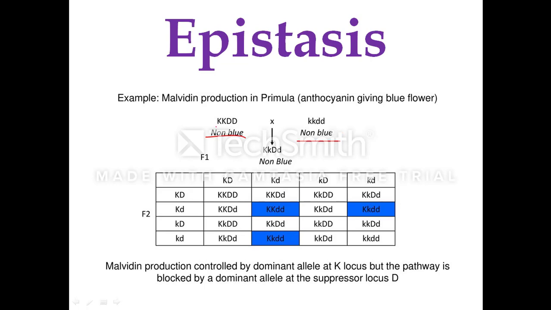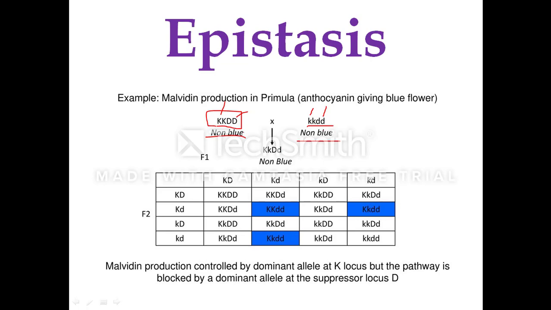One parent was homozygous dominant for both genes, the hypostatic gene and the epistatic gene, represented by capital KK, the hypostatic gene, and capital DD, the inhibitory or epistatic gene. The other parent was homozygous recessive for both the K gene, which codes for the blue color, as well as the D gene, which is inhibitory, and here also we end up with a non-blue pigment.